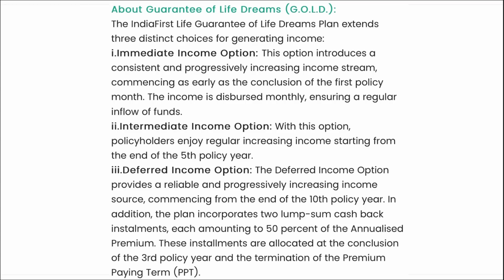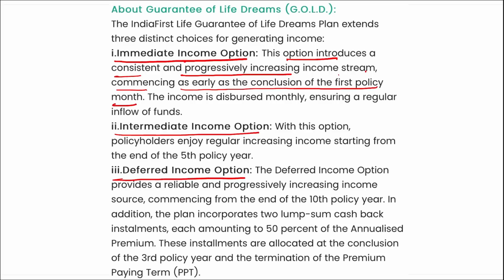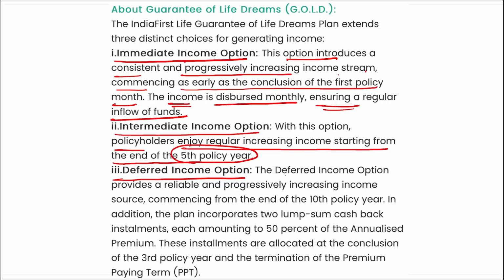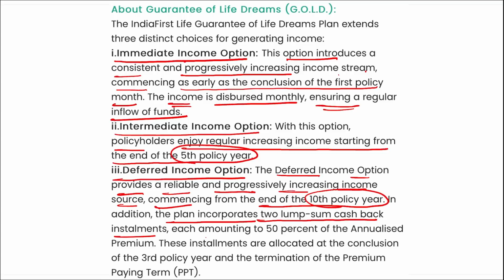Next, here you can see the immediate income option, intermediate income option and deferred income option. If we talk about the immediate income option, this option introduces a consistent and progressively increasing income stream commencing as early as the conclusion of the first policy month, and the income is disbursed monthly, ensuring a regular inflow of funds. Second, with this option, policyholders enjoy a regular increase in income starting from the end of the 5th policy year. And third, the deferred income option provides a reliable and progressively increasing income source commencing from the end of the 10th policy year. In addition, the plan incorporates 2 lump sum cashback installments, each amounting to 50% of the annualized premium.